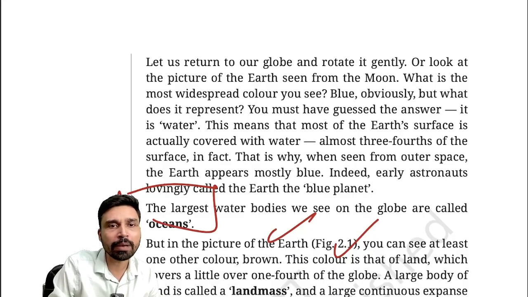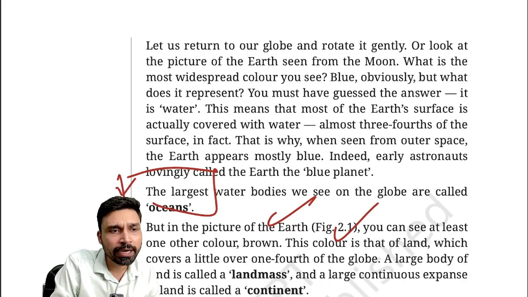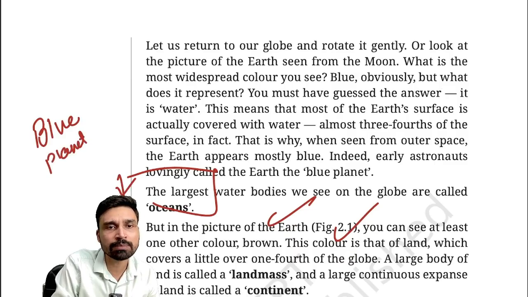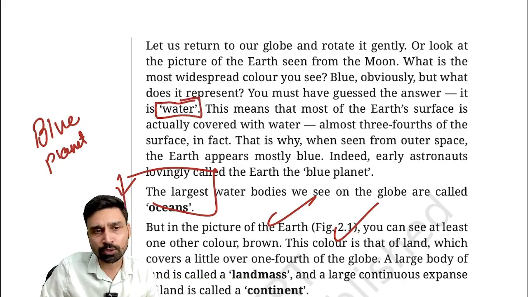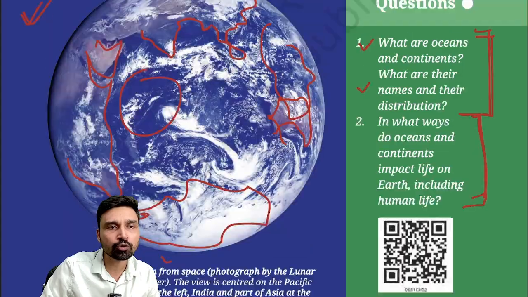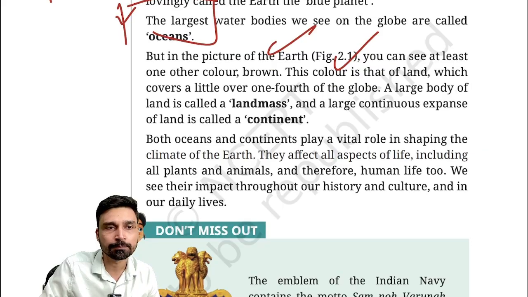Now let us return to the globe and rotate it gently. That's the mind exercise you have to do. Or look at the picture of Earth seen from the moon. What is the most widespread color you see? Interestingly, Earth is also referred to as the blue planet. The reason it is called the blue planet is that the color of water reflects bluish light, as we can see in the earlier image also. In the majority of the part, the dominant color is blue. That's because the majority of our Earth is covered under water.